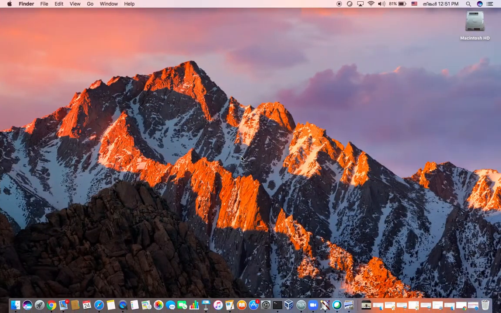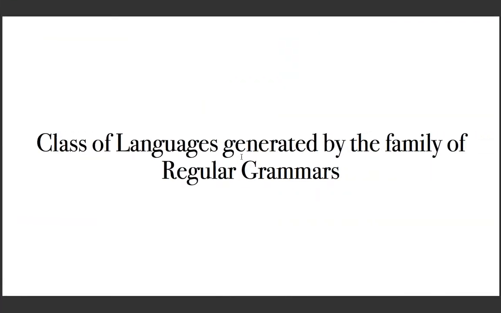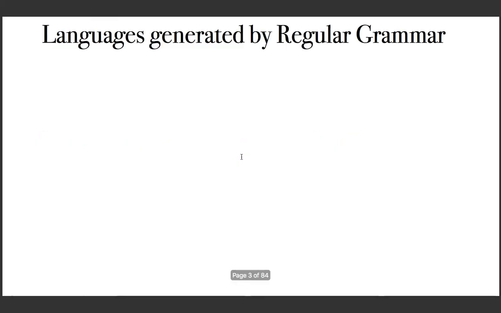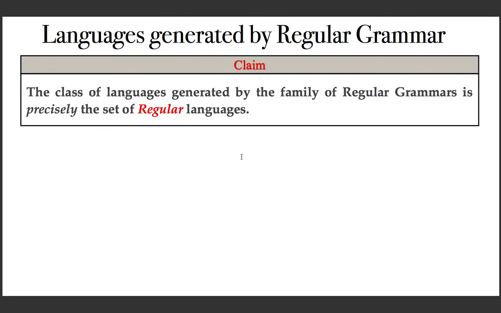Last class, we have seen regular grammar as a formal representation of a language, and today we are going to see what kind of a language is represented by a regular grammar. So, what class of languages is generated by the family of regular grammars? We can have a claim for that, saying the class of languages generated by the family of regular grammars is precisely the set of regular languages, which means any regular grammar represents a regular language.